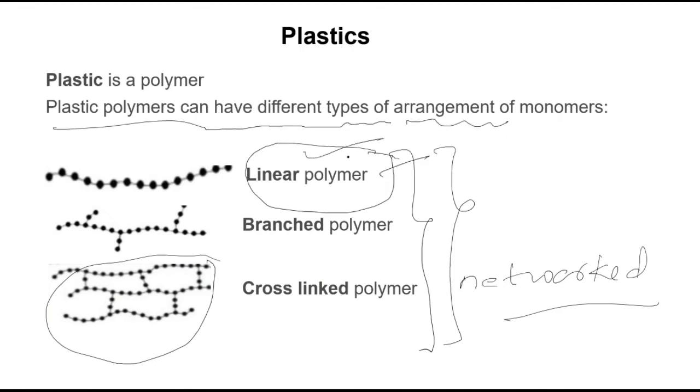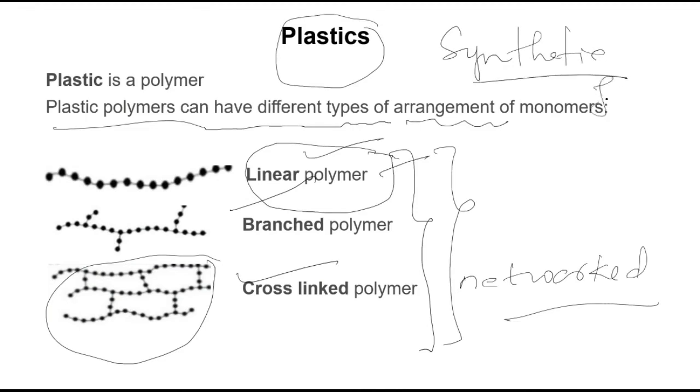They can be linear polymer, they can be a branched polymer, they can be a cross-linked polymer. I hope you have understood this. That is the major difference between plastic and other synthetic fibers, where they are all linear polymers, right?